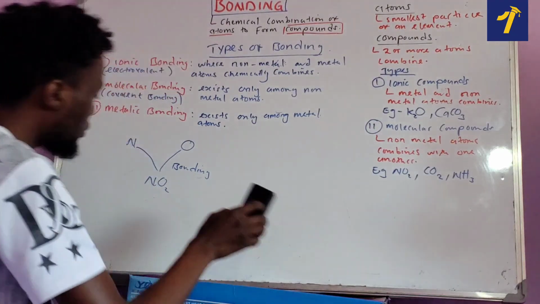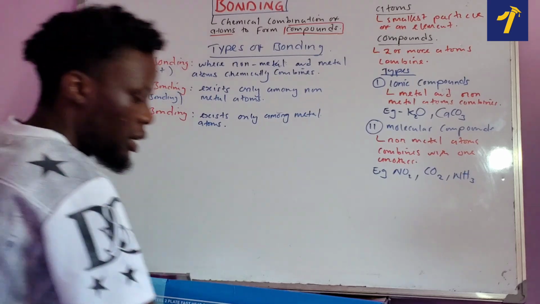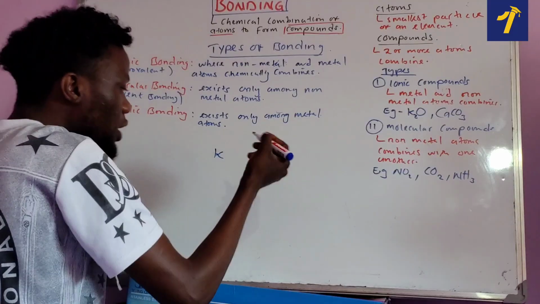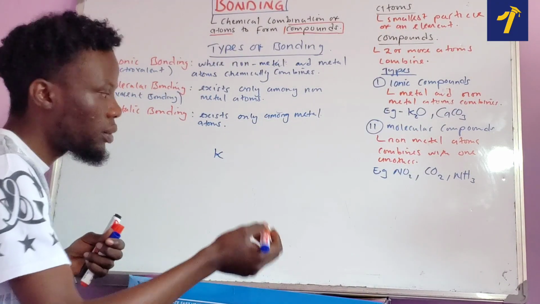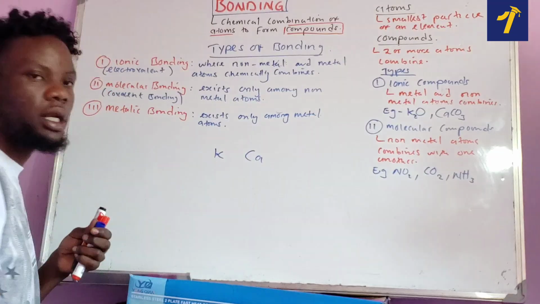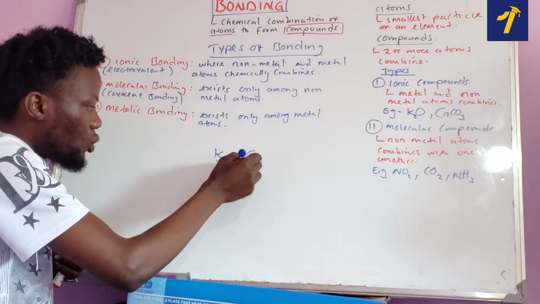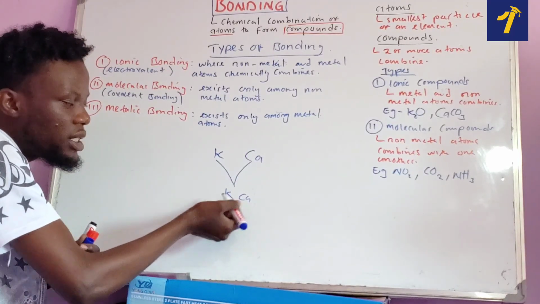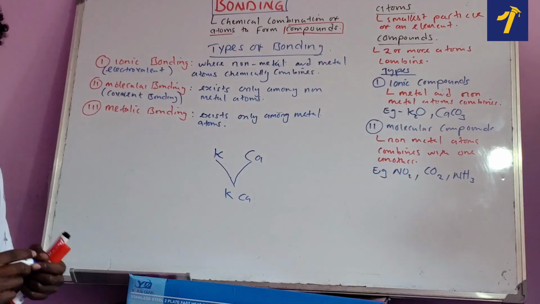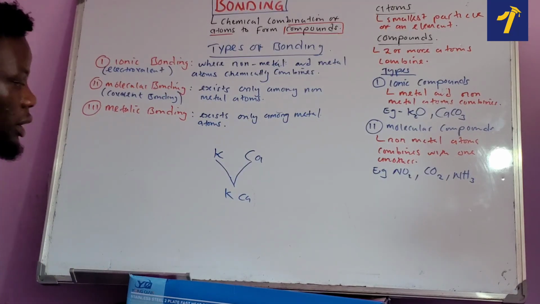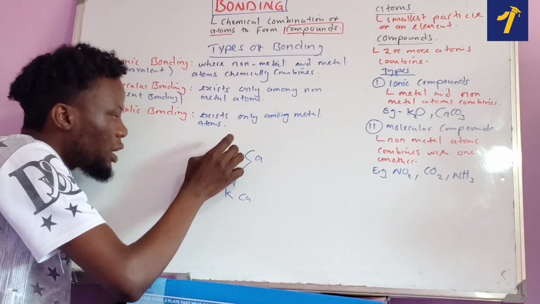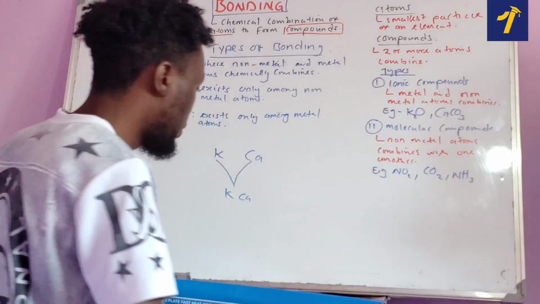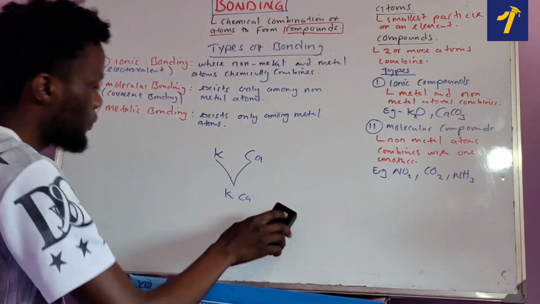What do I mean by this? What I mean is that if you have a metal like potassium, and you are trying to combine potassium with another metal, like calcium, you are trying to combine these two elements to form a certain compound, just physically mixing this type of metals. So if you are combining a metal with another metal, basically that's what we call metallic bonding. Make sure that you understand this.